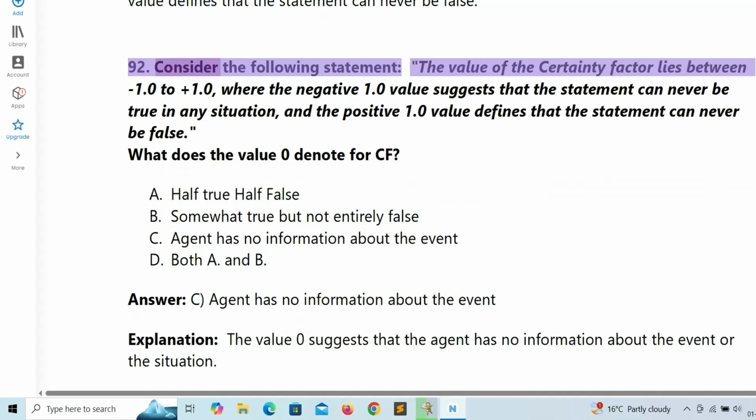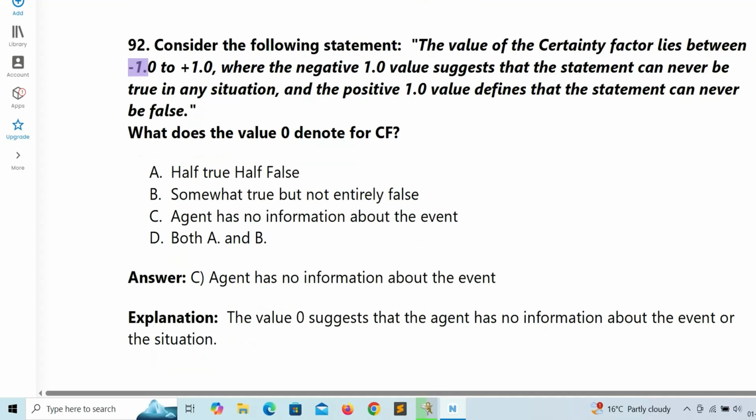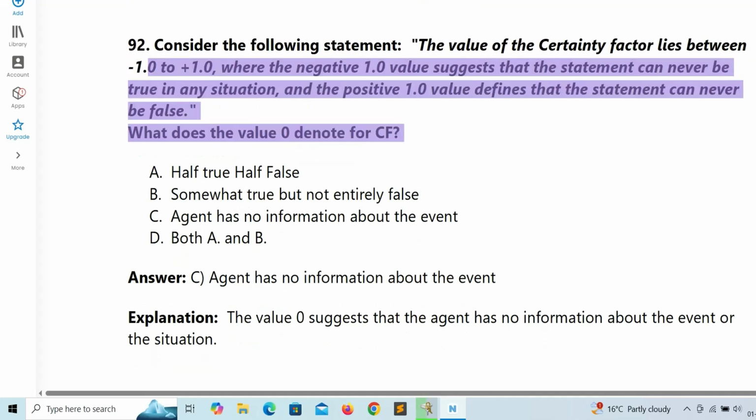92. Consider the following statement. The value of the certainty factor lies between -1.0 to +1.0, where the -1.0 value suggests that the statement can never be true in any situation, and the +1.0 value defines that the statement can never be false. What does the value 0 denote for CF?